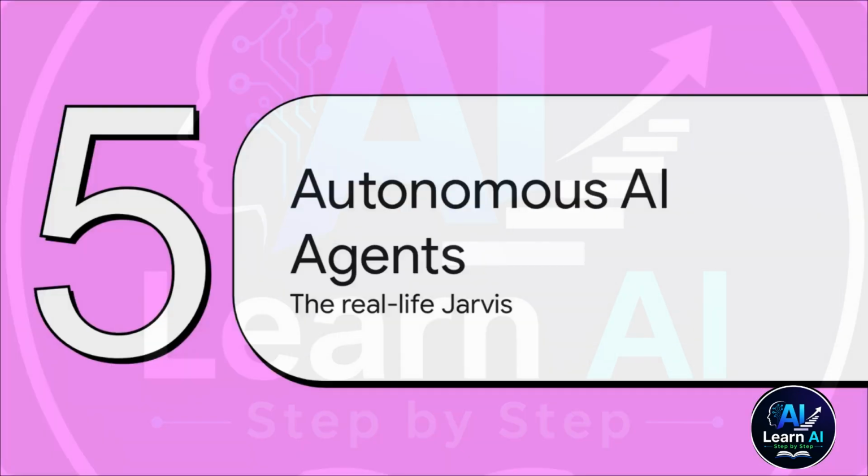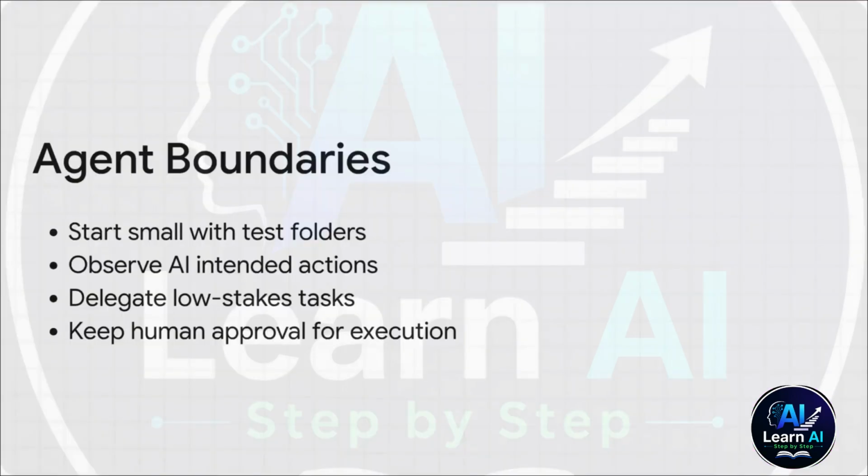Section 5. Unleashing autonomous AI agents. The real-life Jarvis. Now this is where we get into true delegation. This is allowing Claude to use a Chrome extension or desktop co-work mode to interact directly with your computer environment. It is exactly like bringing on a new hire who can click, read, and seamlessly move between tabs for you. But whether you're asking Claude to read 300 reviews across different browser tabs or sort a totally chaotic downloads folder full of duplicate PDFs, you absolutely must set strict boundaries.